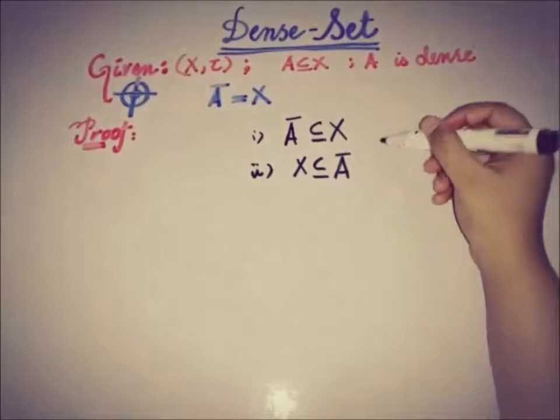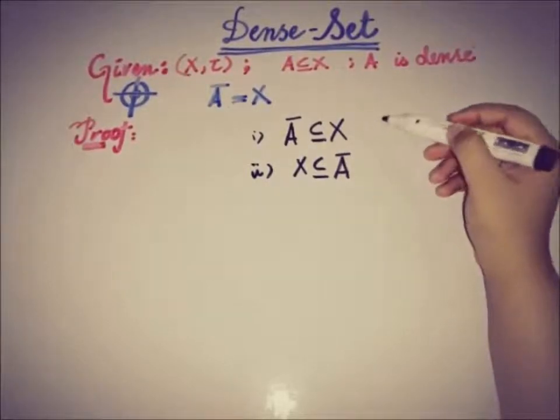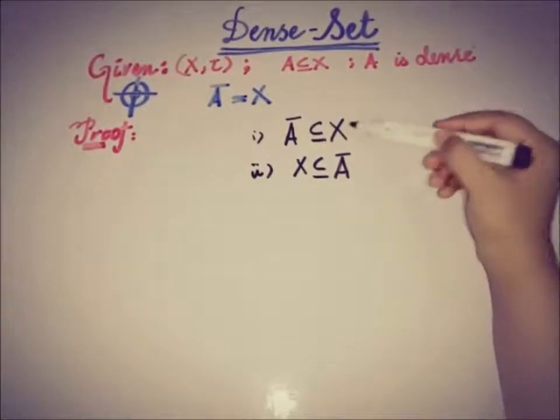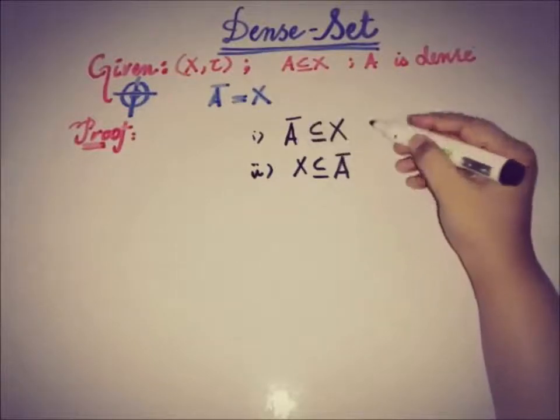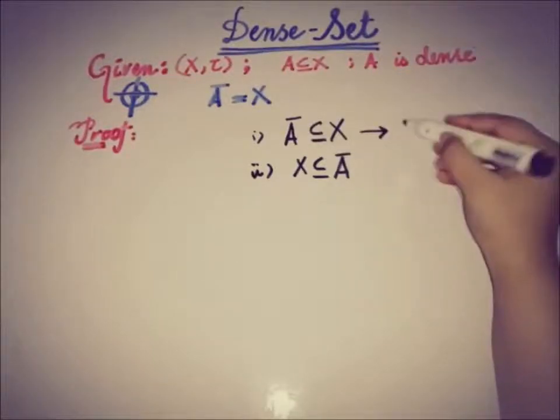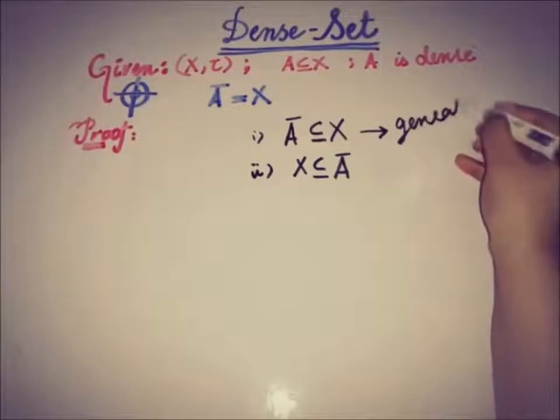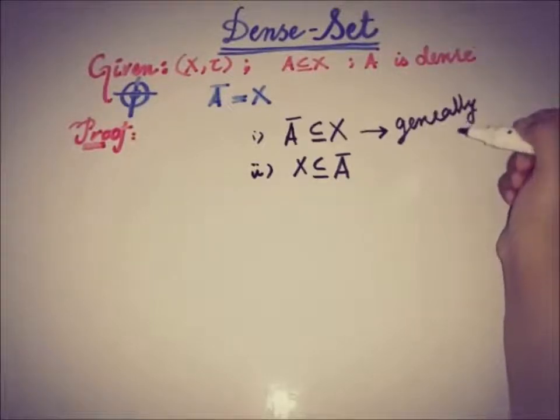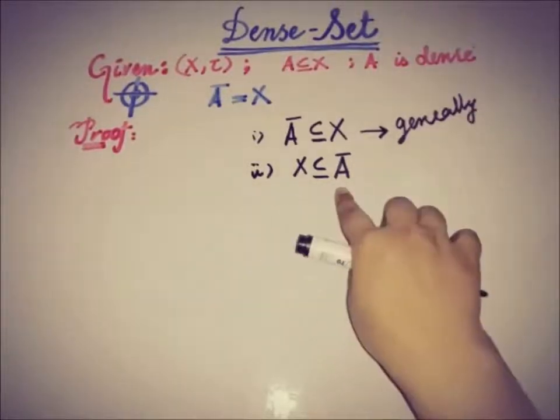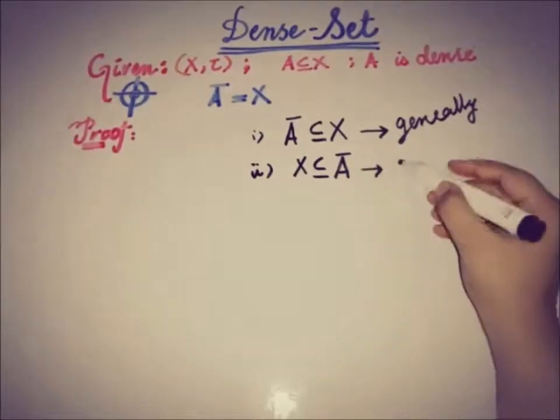In general, we know that if A is a subset of X, then the superset of A, that is A closure, is also a subset of X. This is generally true. So the only thing that we have to prove is that X is a subset of A closure. So this is our target right now.